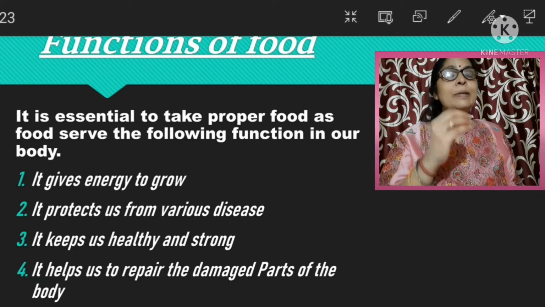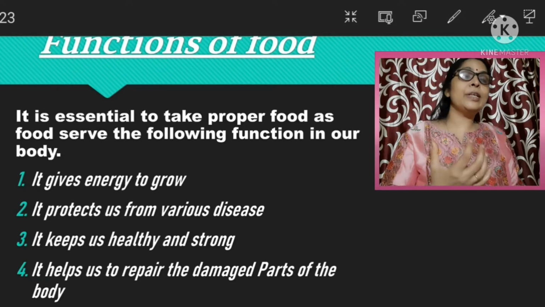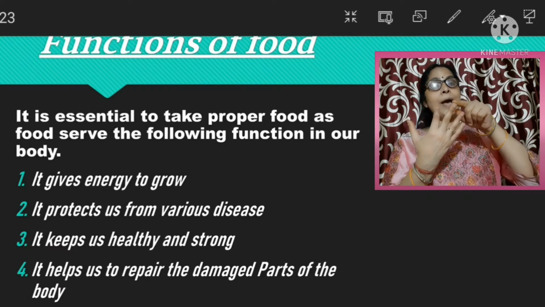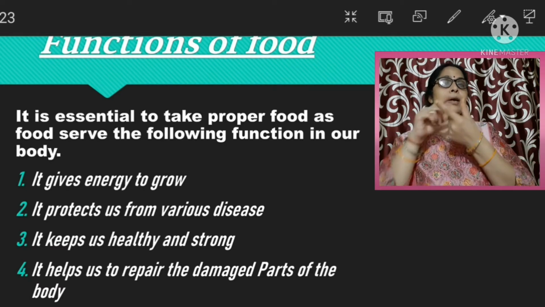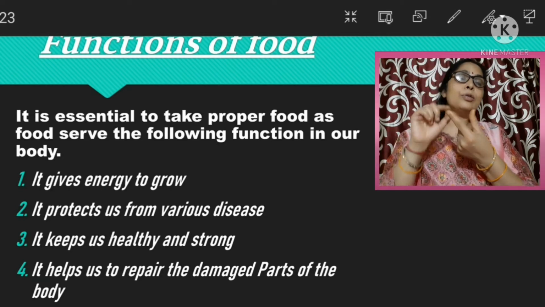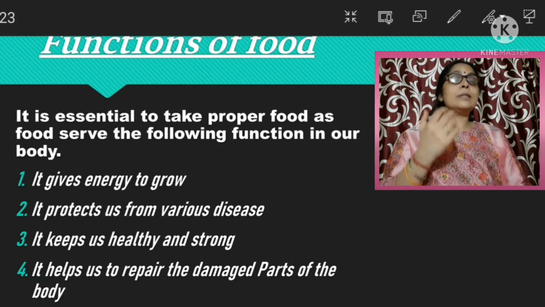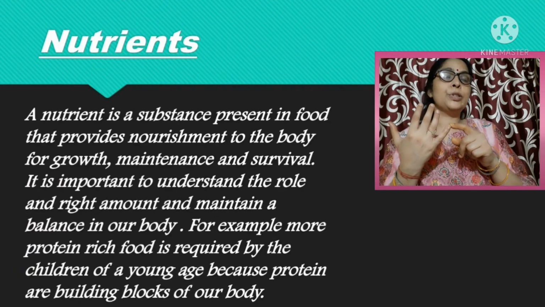The nutrients present in our food. What are these? 5 nutrients present in our food: carbohydrate, protein, fat, vitamins, and minerals. Besides that, roughage and water. These are also needed for our body. Listen, one by one I am going to explain their work and sources.